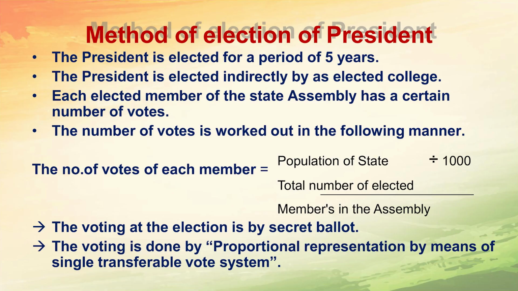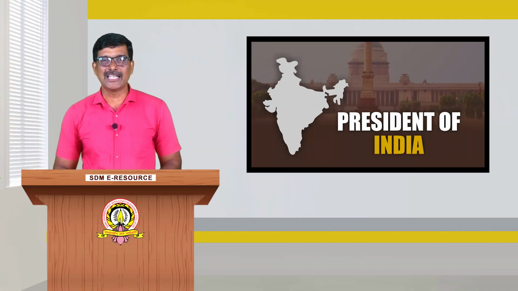Method of election of the President. The total number of votes of each member is equal to the population of the state divided by the total number of elected members in the assembly, divided by 1000. The voting at the election is by secret ballot. As we know, elections in India go through secret ballot. We should have EPIC, that is, the electoral photo identity card. By using this, we can vote in any activities mentioned in the Constitution of India.